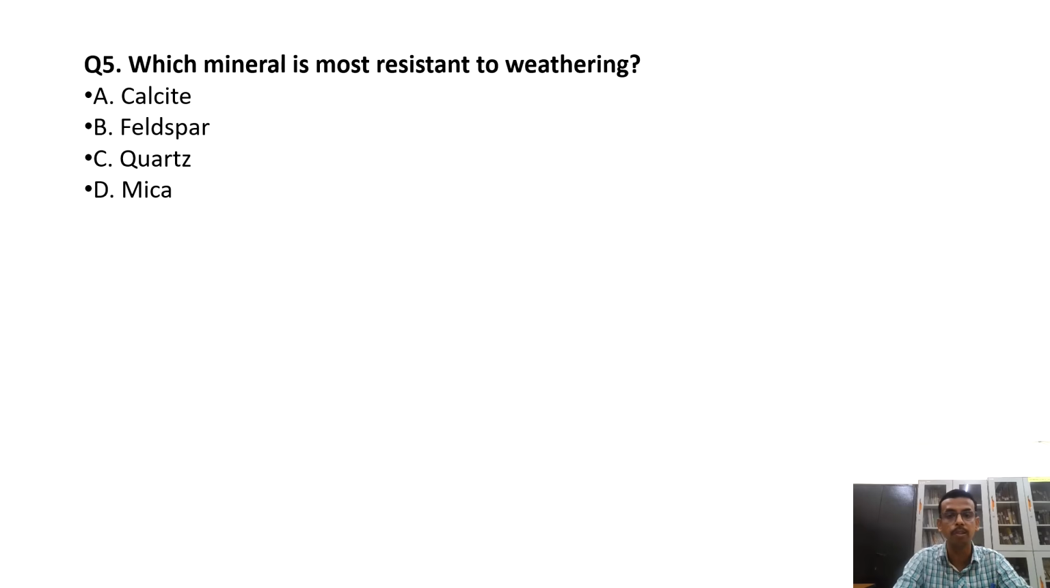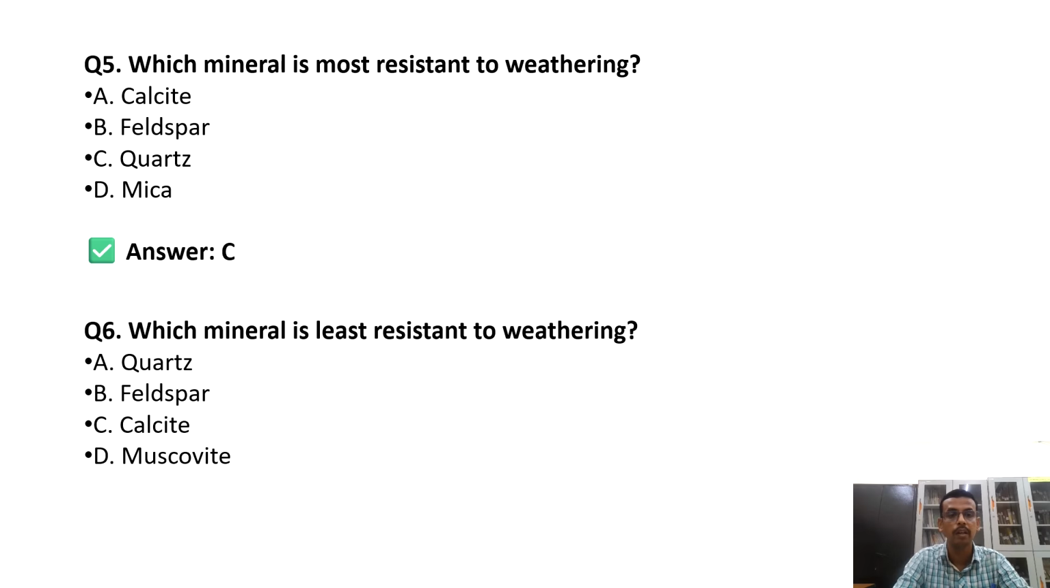Now the fifth question is, which mineral is most resistant to weathering? Many times in JRF this question came. So the answer is quartz. Quartz is the most resistant mineral and it is also a primary mineral. And the most abundant mineral is feldspar. Please remember these things, they are important for JRF. Then the sixth question is, which mineral is least resistant to weathering? Can you guess? See the answer. Answer is C, that is calcite. Sometimes the option olivine is also there, but here the option is calcite.